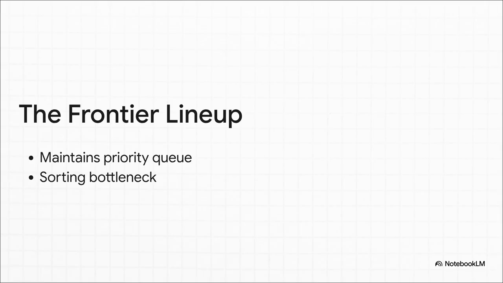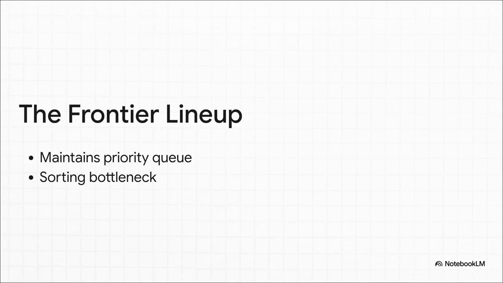So, why the huge bottleneck? Well, think of the algorithm's frontier as a massive lineup of people waiting to get into an exclusive club. Dijkstra's algorithm works by keeping a priority queue of all the vertices it hasn't fully explored yet. The bouncer at this club must constantly scan the entire line and pick the absolute closest or cheapest vertex to the source to let in next. But to always know who is closest, the algorithm essentially has to maintain a strictly sorted list at all times.